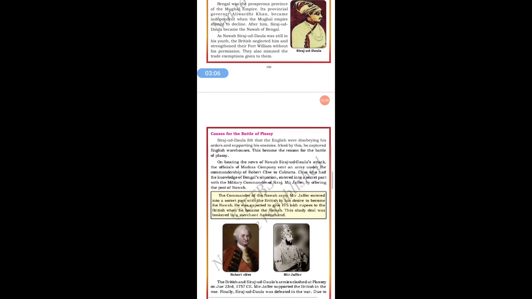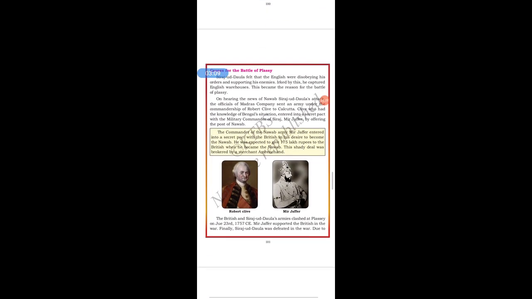So this was the cause. Now let us see the causes for the Battle of Plassey. Siraj-ud-Dawla felt that the English were disobeying his orders and supporting his enemies. Irked by this, he captured English warehouses.